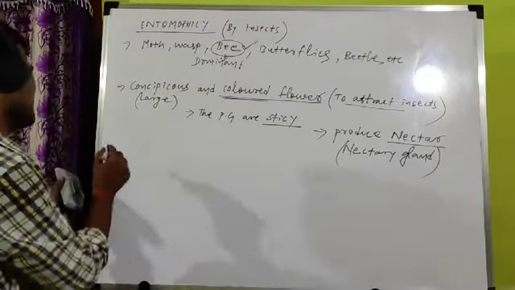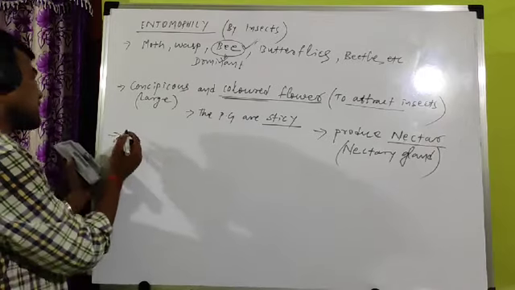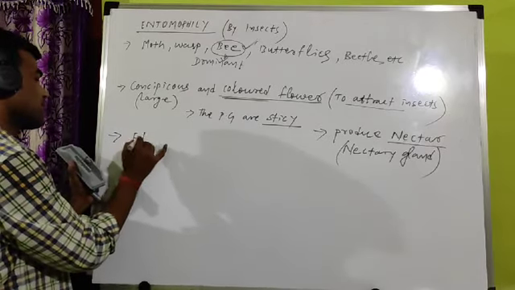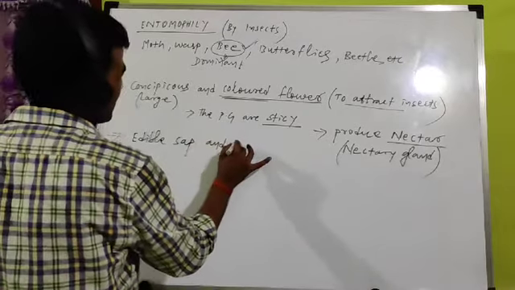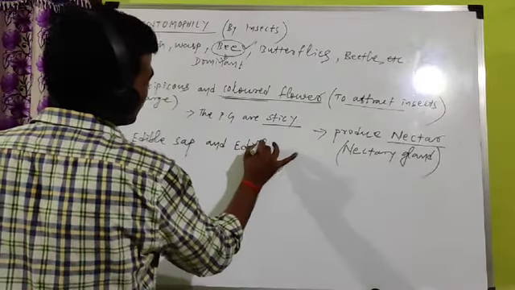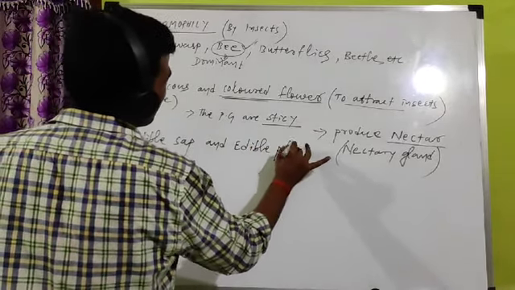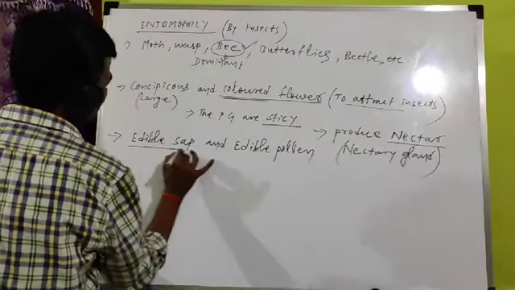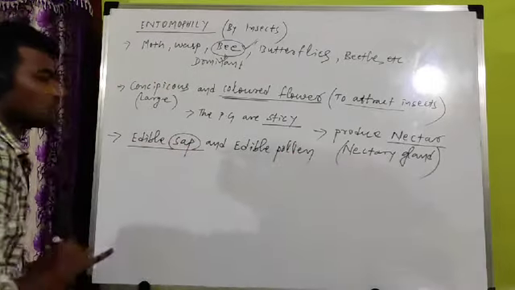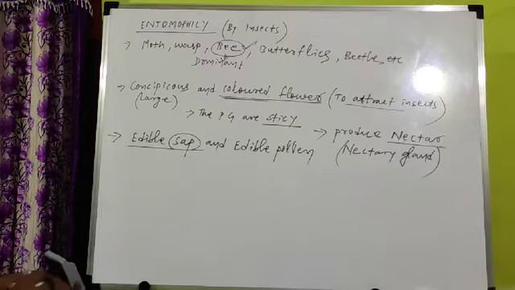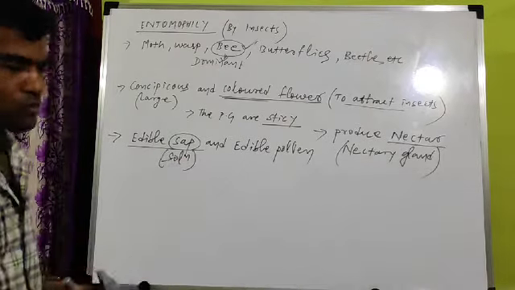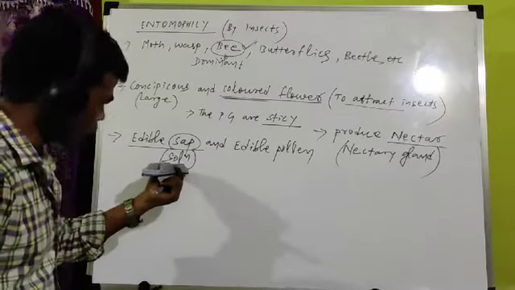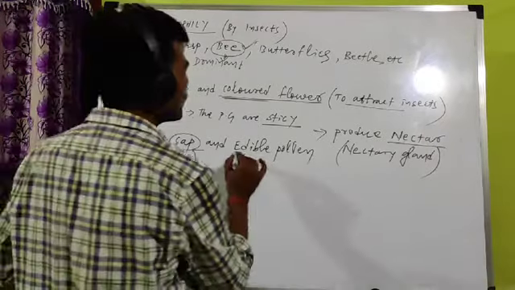So some flowers produce edible sap and edible pollen. What is edible sap? You remember, sap is a solution, just like nectar, the sugar solution. It is also a type of solution. Edible sap and edible pollen.